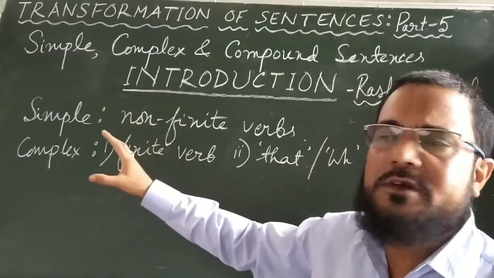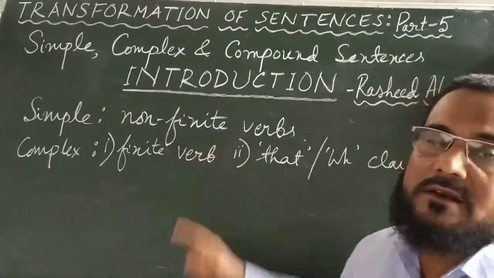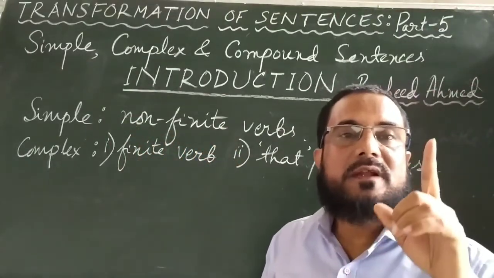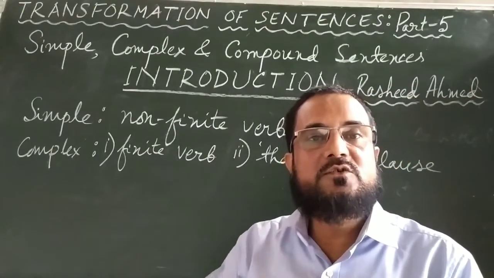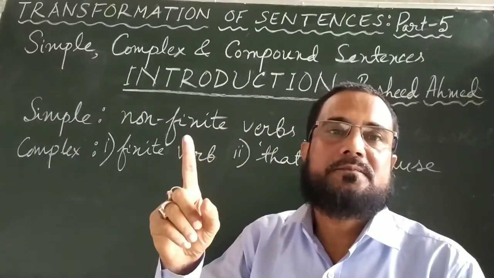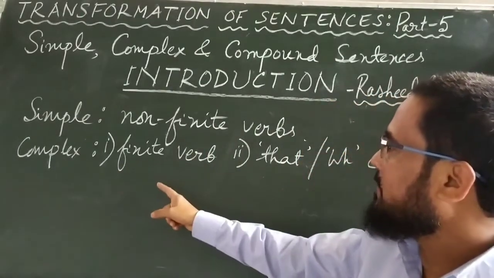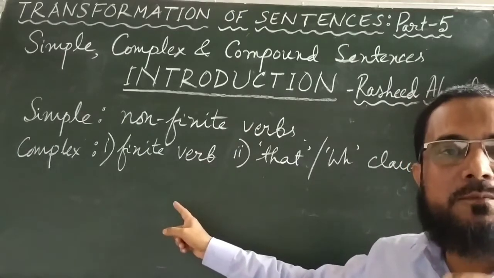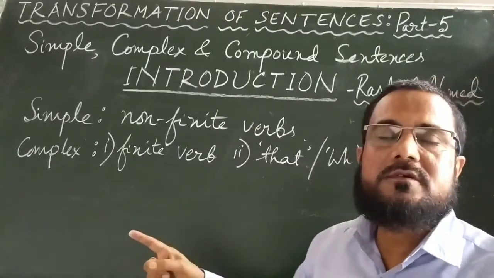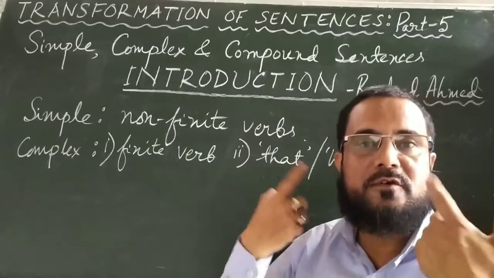In a simple sentence we usually find a non-finite verb, and when you are asked to change it into a complex sentence, your job will be to change it into a finite form. And the same is the case in a complex sentence. You will usually find a finite verb, and when you are asked to change it into simple form, your job will be to transform it into non-finite form.